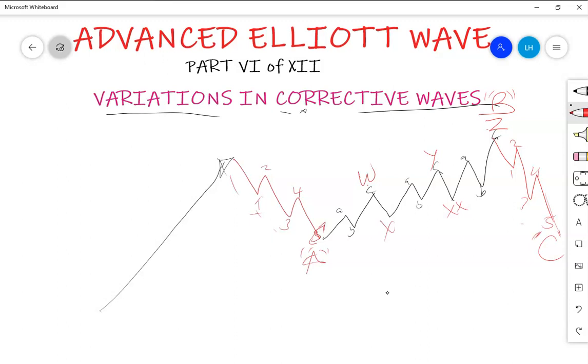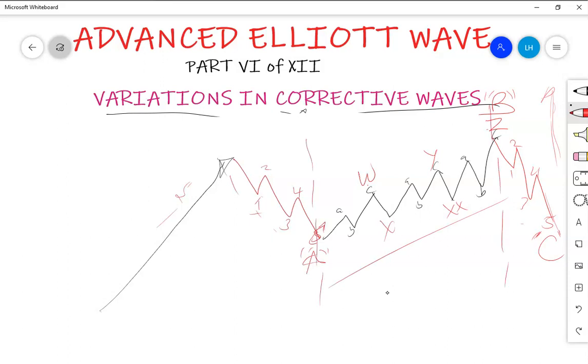After completion of this wave C, the market goes on as usual. It continues with the direction of the major trend. This one was the major trend. But what I need you to understand is this possible variation here, the possible variation in wave B.